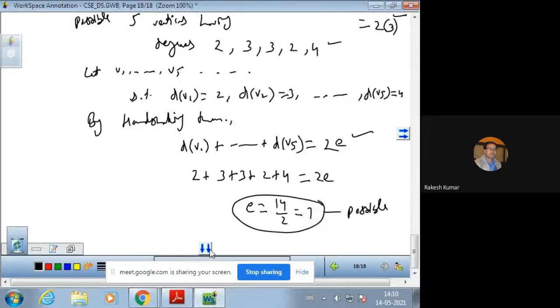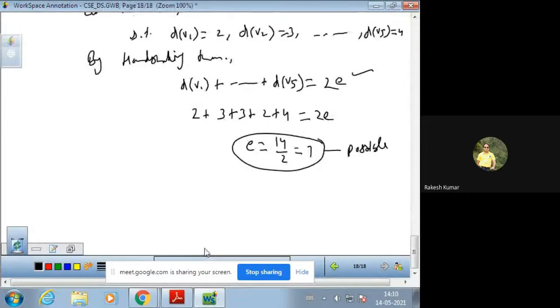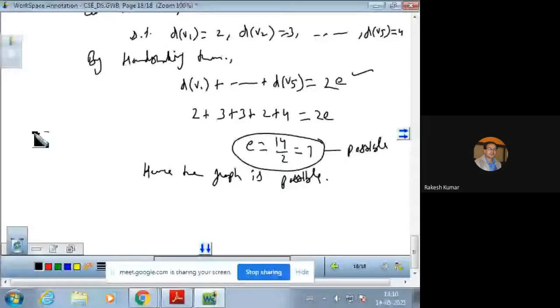आप ऐसे लिख सकते हैं. Hence the graph is possible with the number of edges being 7. But if we have degrees 2, 3, 3, 2, and 3, the last degree is taken as 3. Now the sum of the degrees is 6 plus 4, that is 13.